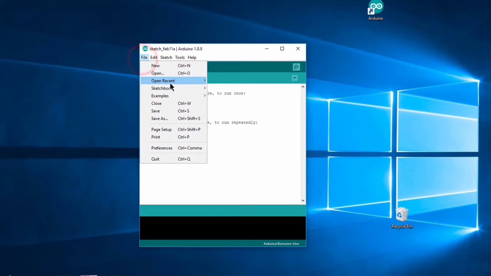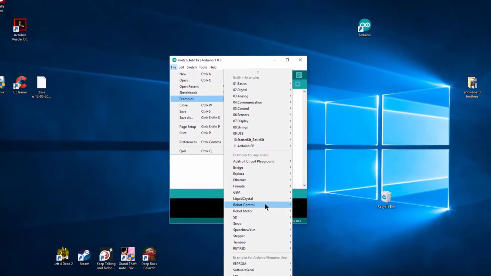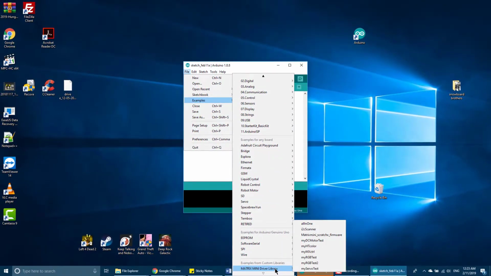Under Files, Examples, find the Mini entry. The following list are examples for the Mini controller. Let's try to launch LED example.